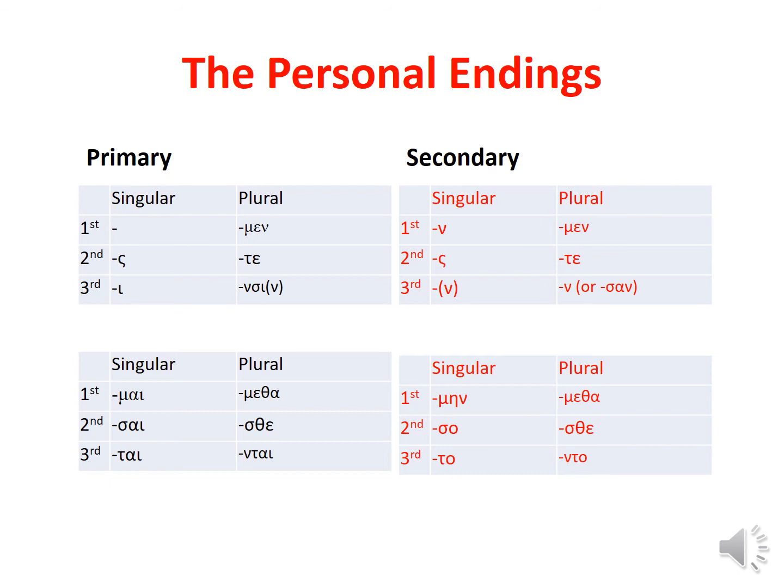Now, the reason we're not using this set also for the aorist passive is that the aorist passive will be formed differently from the aorist middle. If you recall, the present middle and passive are formed identically to each other. For the aorist, that's not true. The aorist middle and the aorist passive will differ. We'll come back to the aorist passive later.